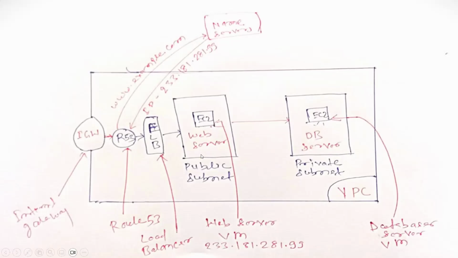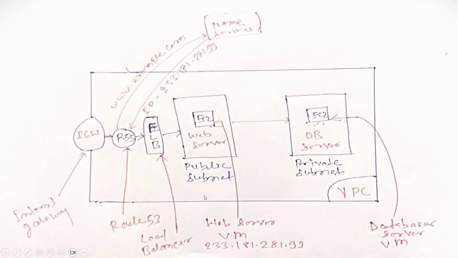Once we host our application on the public subnet, we will have a public IP address on the EC2 instance, and the application is hosted on port 80. Let us take an example. Hypothetically, this is the IP address of the web server, 233.181.281.99.